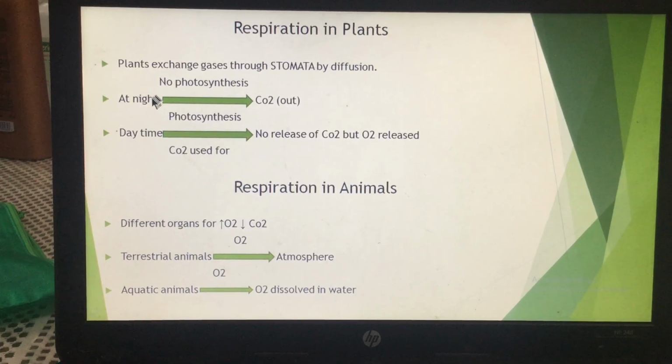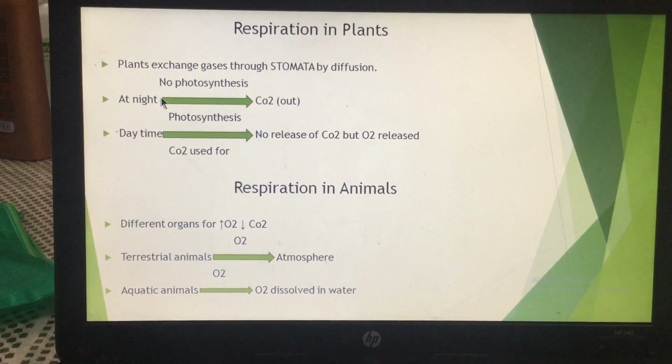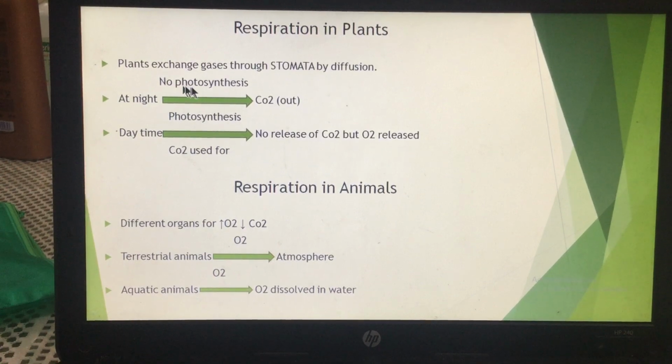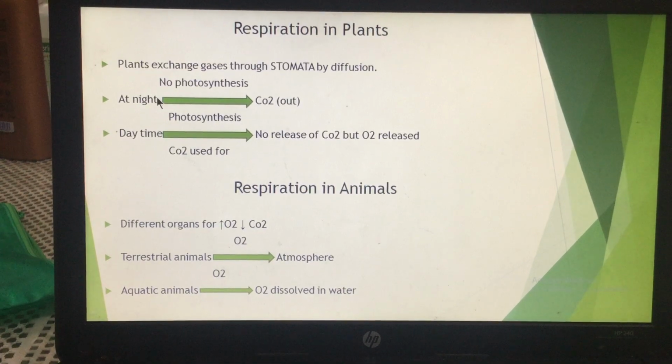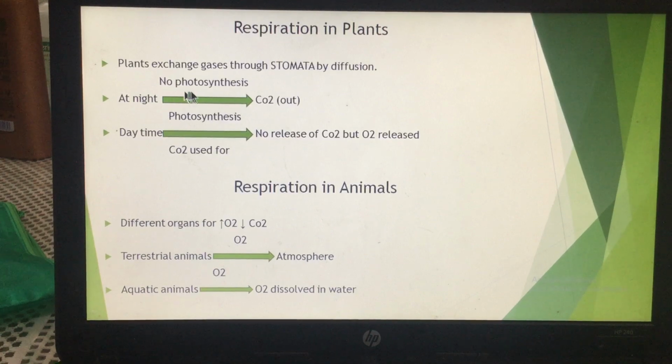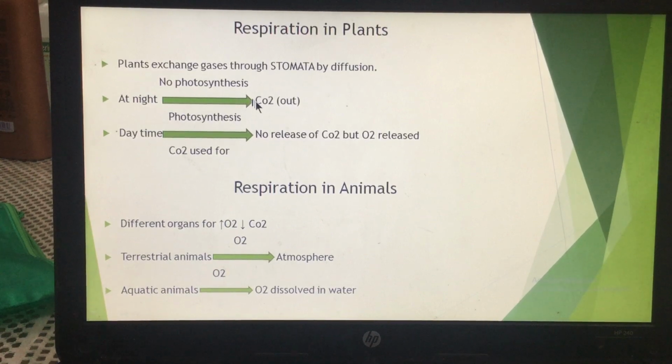So रात को प्लांट के नीचे नहीं बैठते हम, क्यों? क्योंकि रात को फोटोसिंथेसिस नहीं होता. जब फोटोसिंथेसिस नहीं होता तो रेस्पिरेशन होता है. सो रेस्पिरेशन में द कार्बन डाइऑक्साइड comes out, and that carbon dioxide comes out from the stomata of the plant during the night time. But during the daytime, when photosynthesis is taking place, at the same time respiration is also taking place.